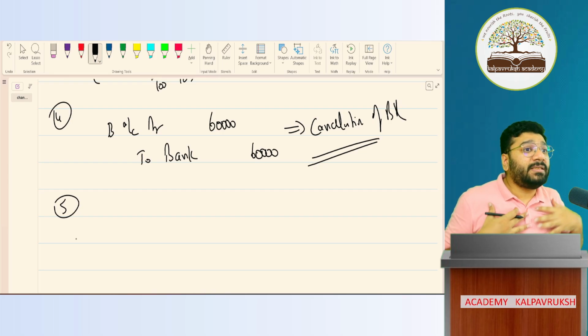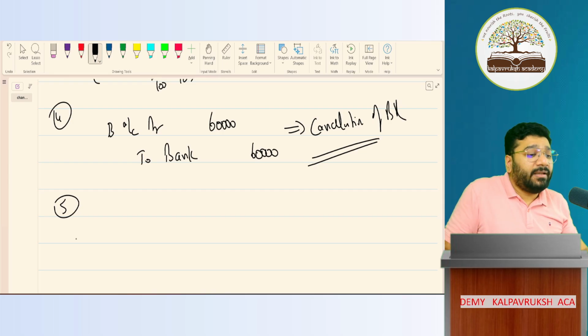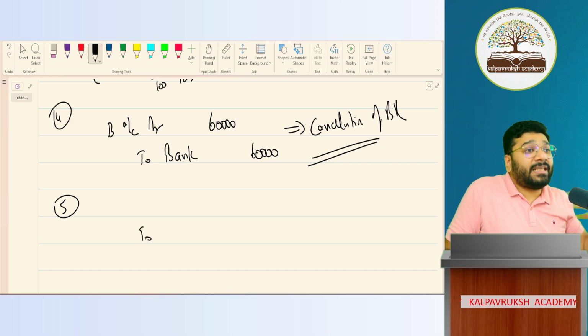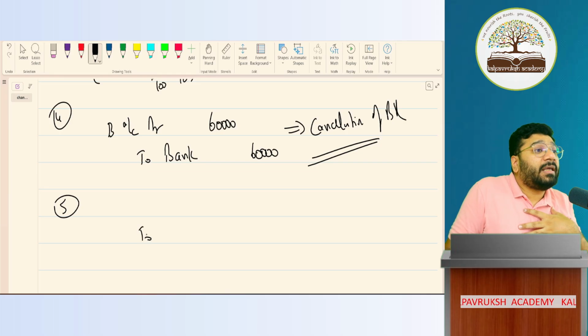Receivable. So is this an asset entry or a liability entry? Asset entry. So what is the due entry? Sir, the interest I receive is my income. Credit all income and gain. So, to interest income. Got it?